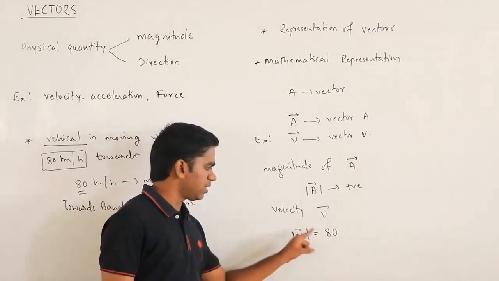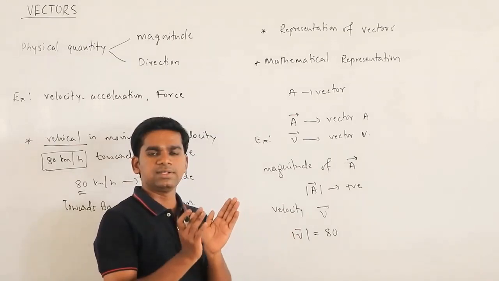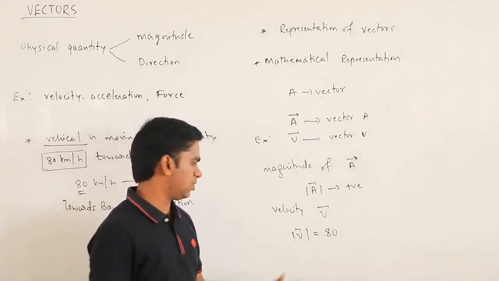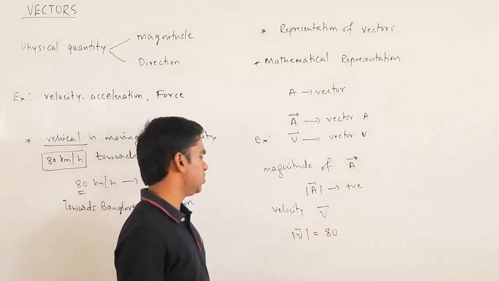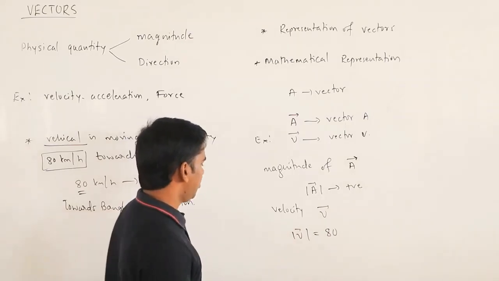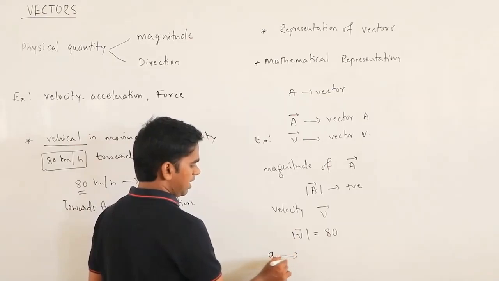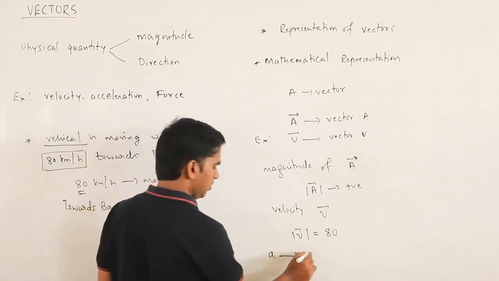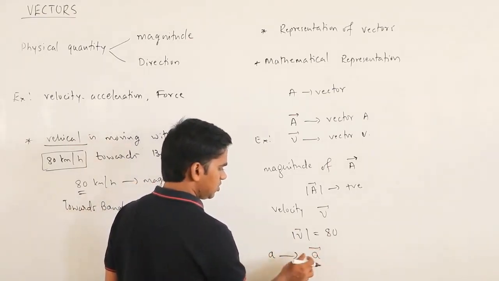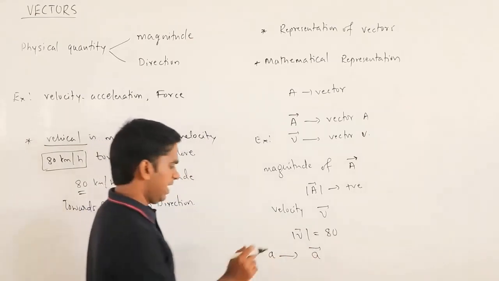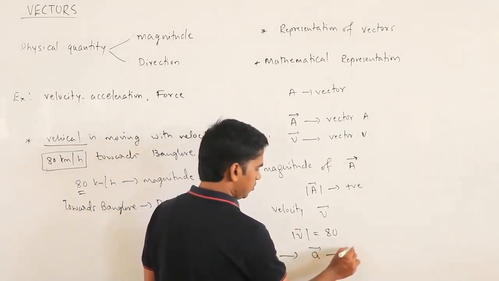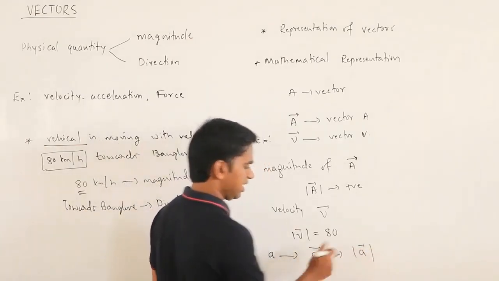So the magnitude of a vector is what? It's the quantity, the amount of value, and it is always going to be some number. Okay. Suppose you have acceleration. If you want to write acceleration in terms of a vector, you can write it as vector A. Okay. So the magnitude of this vector A, you can write like this.